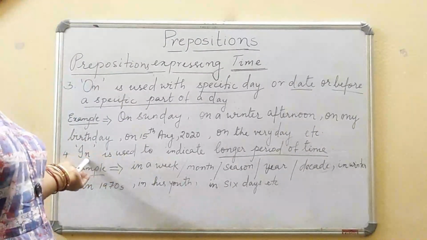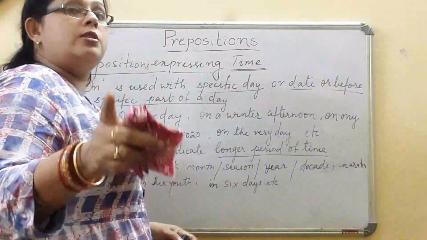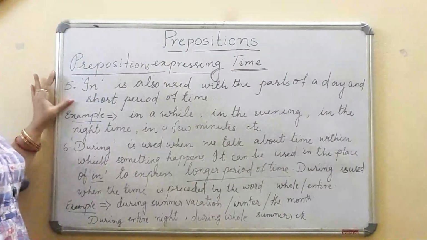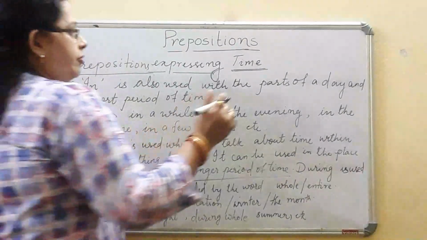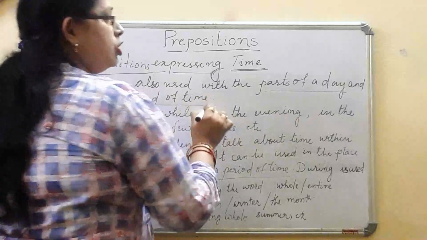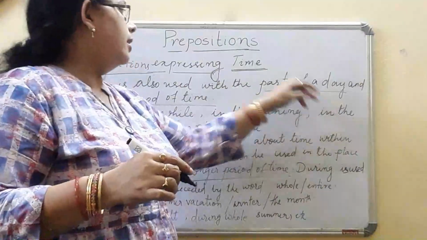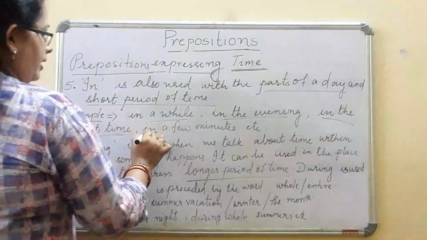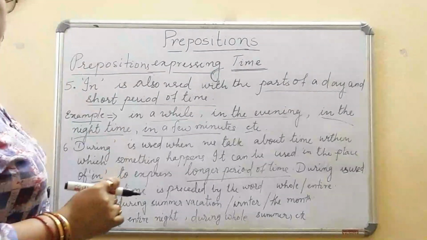Now after this we will be knowing where else we can use in. So now let's see where we can use in. In is also used with the parts of a day. Before, I had said in is used for a longer period. Now it is a short period of time or a part of a day. For example, in a while, in the evening, in the night time, in a few minutes, etc. So it is used for a part of a day or a short period of time.